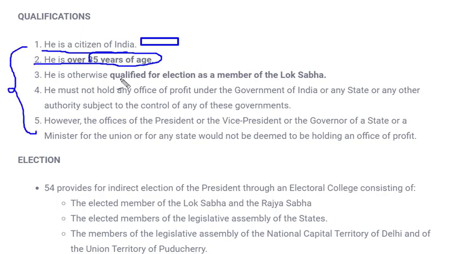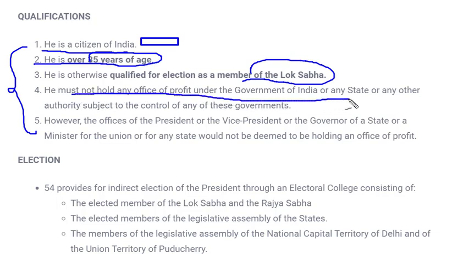The other qualification is that he should be qualified for election as a member of Lok Sabha. That means he should have equivalent qualification to anyone contesting for Lok Sabha. Next, he must not hold any office of profit under the government of India or any state or any other authority subject to the control of any government. What is this office of profit? Office of profit simply means any job or position which takes benefit from the government, any kind of services, money or emolument. If a person takes any of these from the government, then he holds an office of profit. So anyone contesting the presidential election should not hold any office of profit.